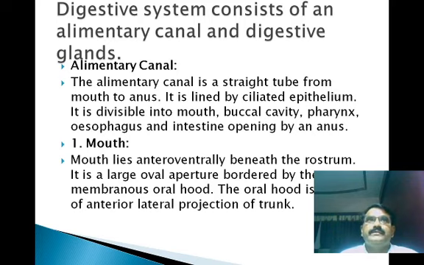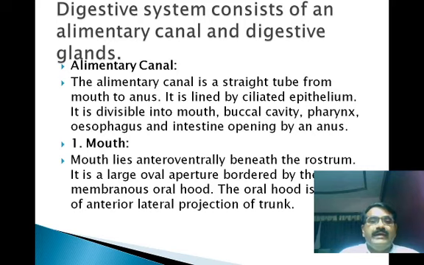So here the digestive system consists of an alimentary canal and digestive glands. The digestive system is nothing but particular parts of the body that work in collaboration. The digestive system consists of the alimentary canal and the digestive glands or digestive juices.